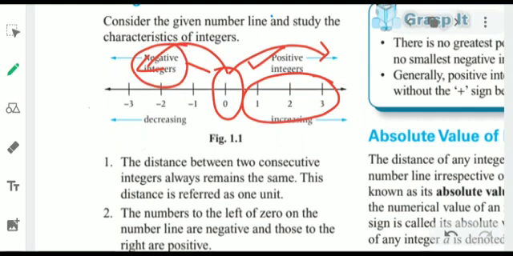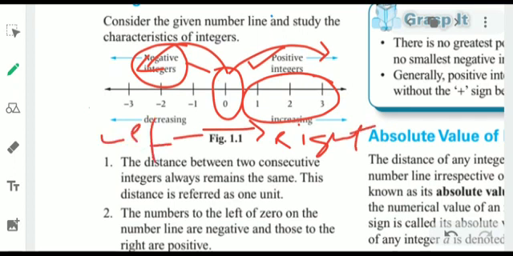Some more information is this: when we move towards the right, the number increases. When we move towards the left, the number decreases. As we go left, the number will decrease, and as we go right, our number will increase. So we can say that the number which is written on the left side of some other number is always less in value.